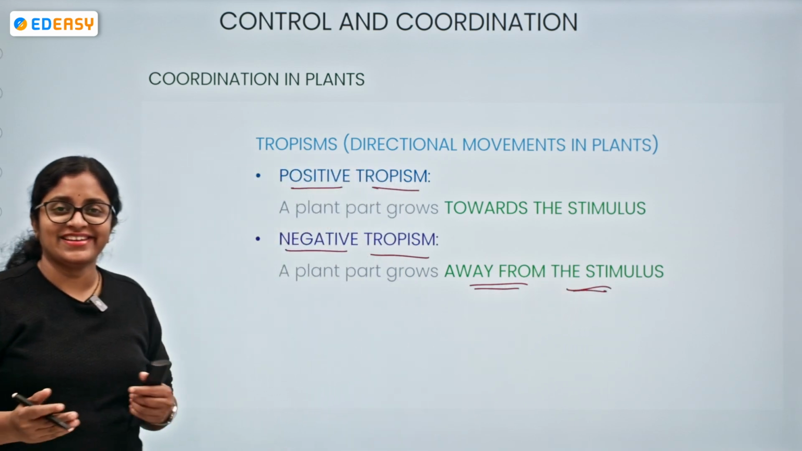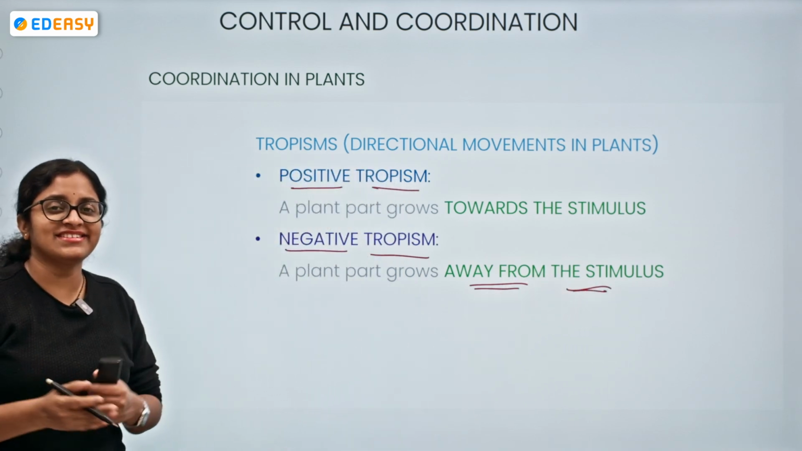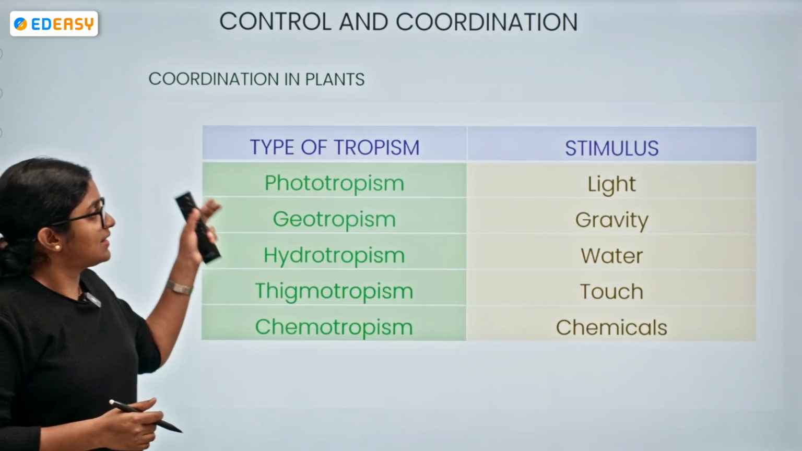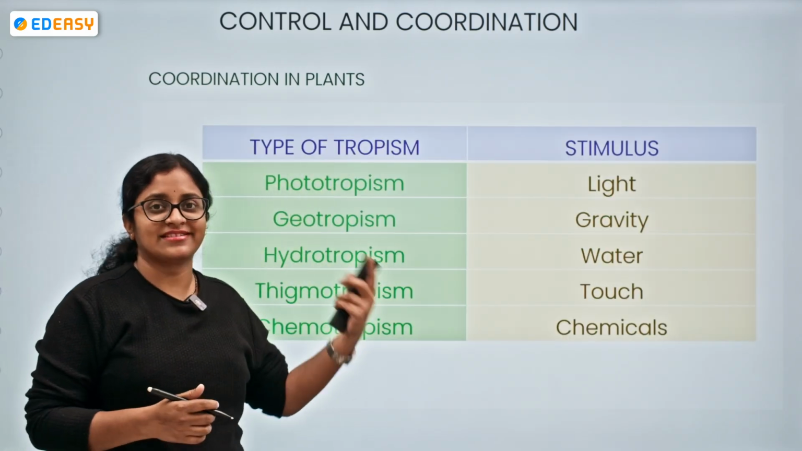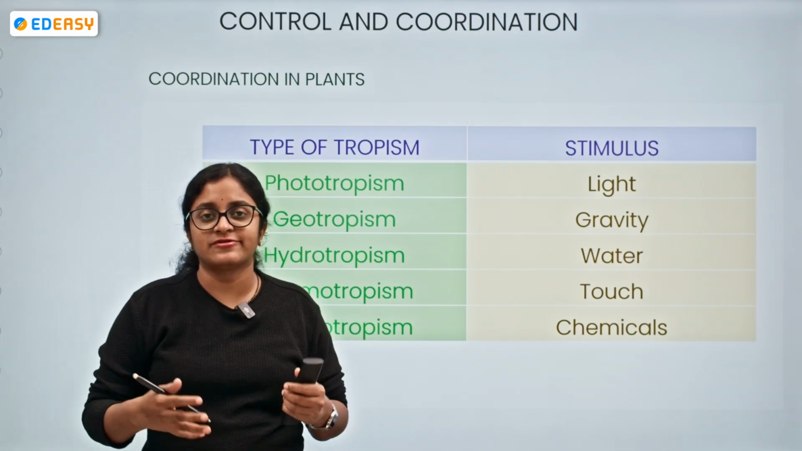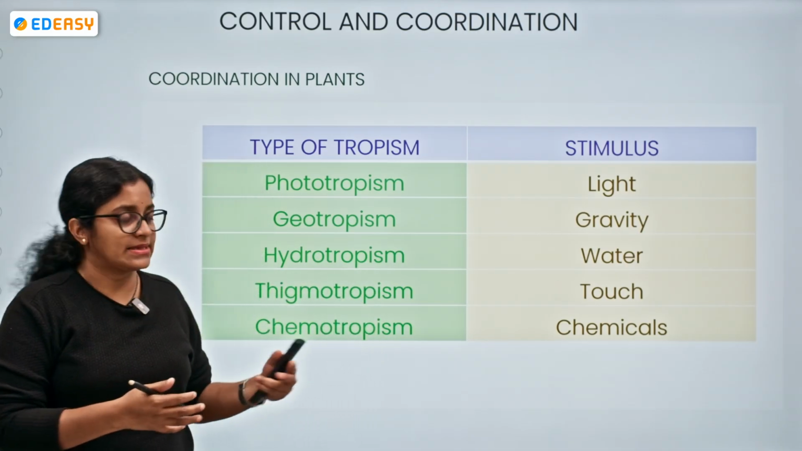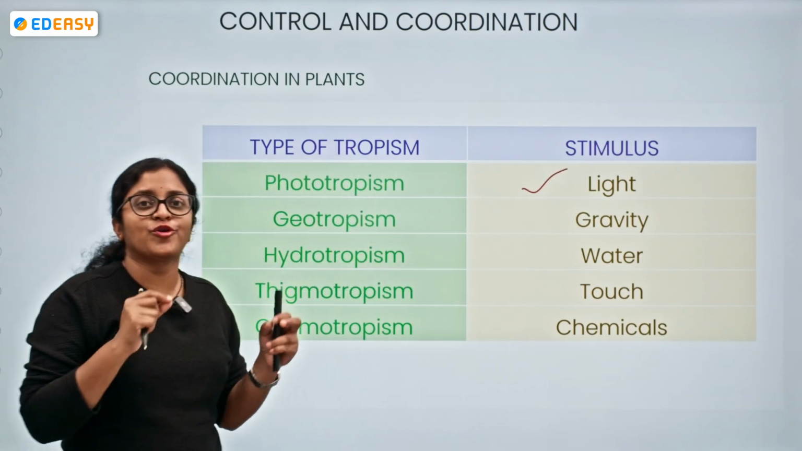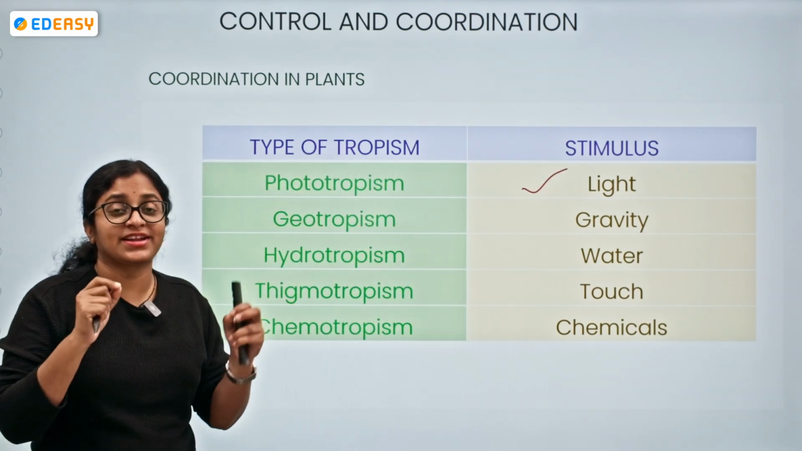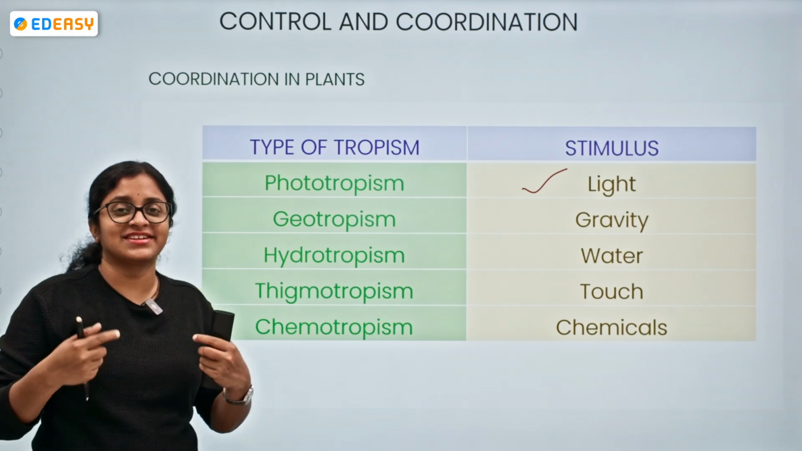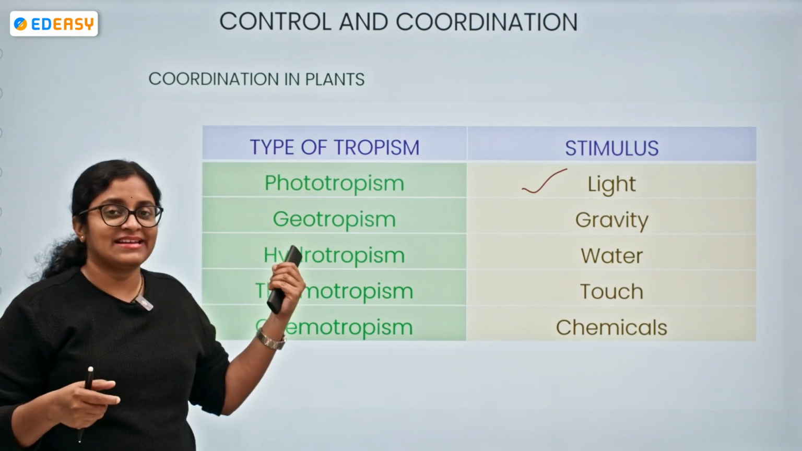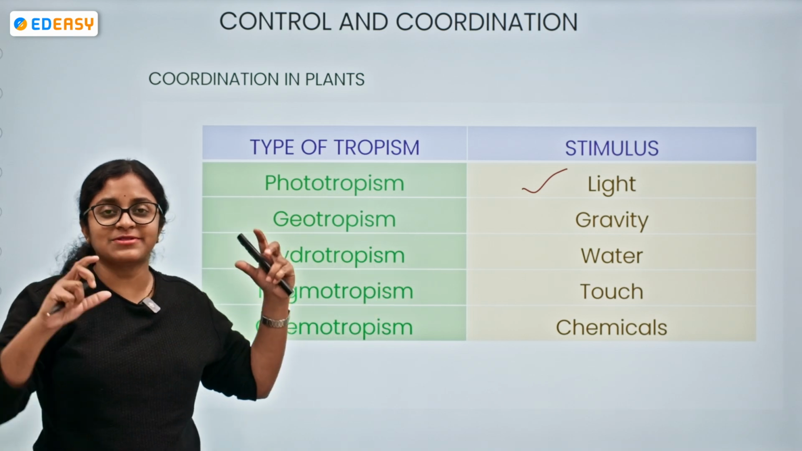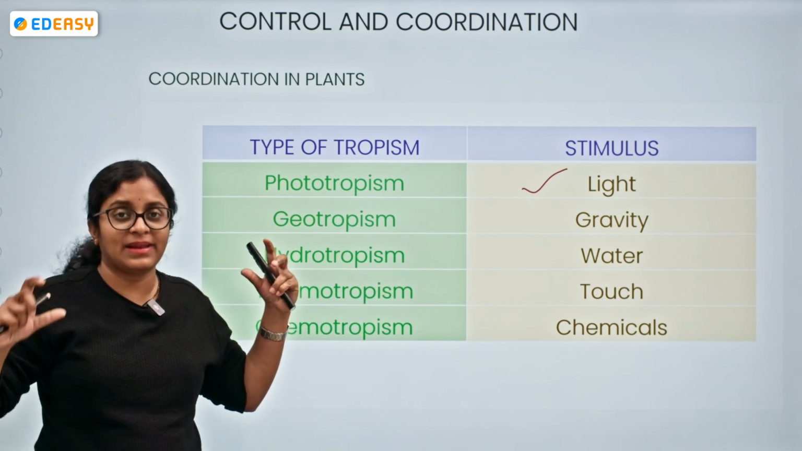Getting the point, everyone? Towards the stimulus and away from the stimulus. Now, coming to the types of tropisms, based upon the type of stimulus present, we have the different types of tropisms. If the stimulus is light, remember photosynthesis: photo corresponds to light, synthesis corresponds to putting together. Similarly, what can we give over here? Phototropism. Tropism means directional movement of plants.